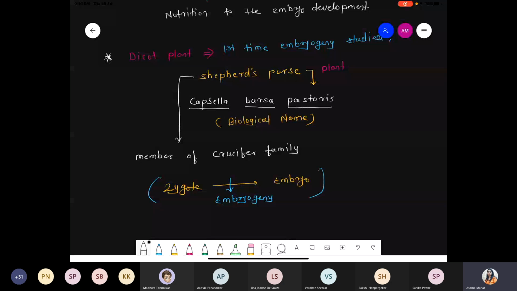Yeah. So, member of the crucifer family, we are talking about the formation of the embryo from the zygote, that is called embryogeny. Should we start with the diagrammatic representation? Use the pencil, okay? Use a pencil because we have to draw a few cells. Please use the pencil for the diagram. Theek hai Advik, should we continue?